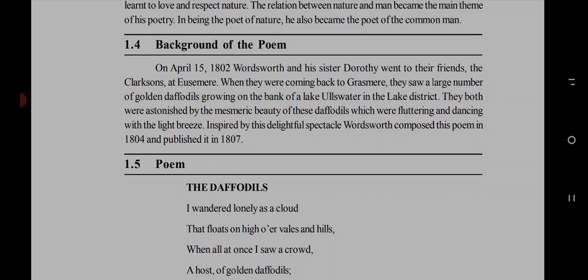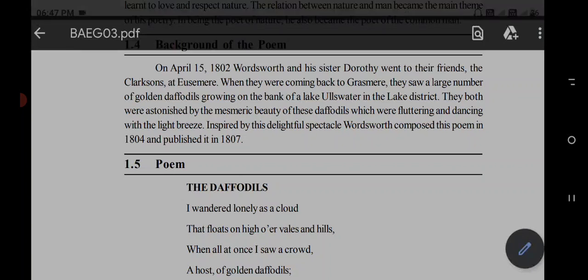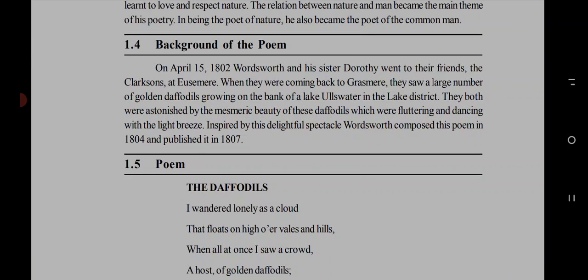They saw a large number of golden daffodils growing on the bank of a lake, Ullswater, in the Lake District. They both were astonished by the mesmeric beauty of these daffodils, which were fluttering and dancing in the light breeze. Inspired by this delightful spectacle, Wordsworth composed this poem in 1804 and published it in 1807.